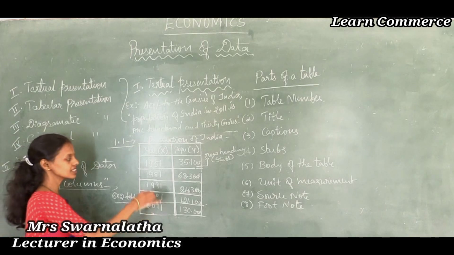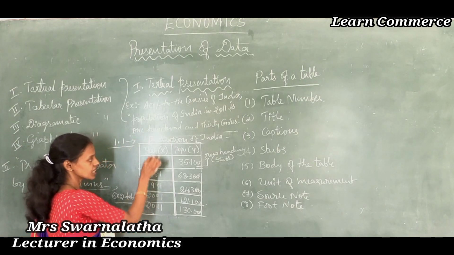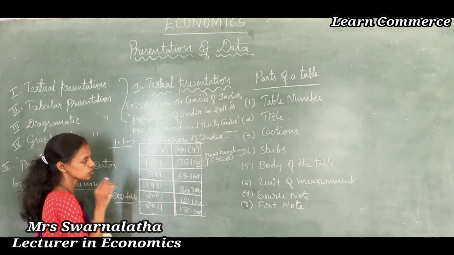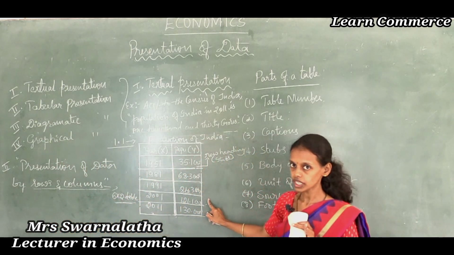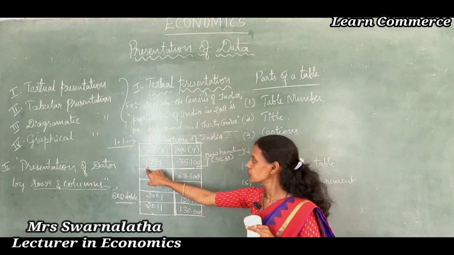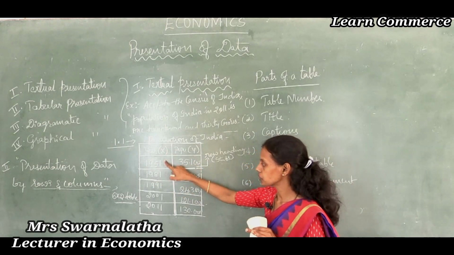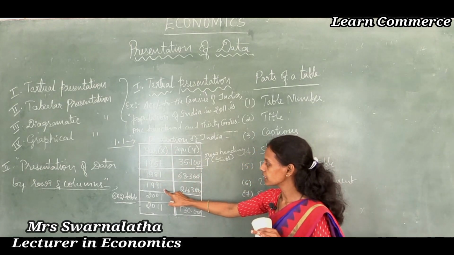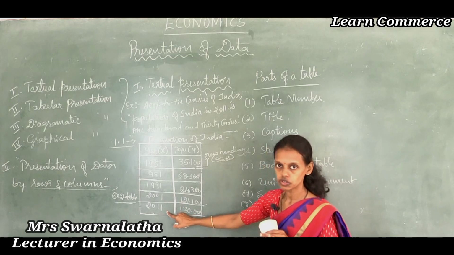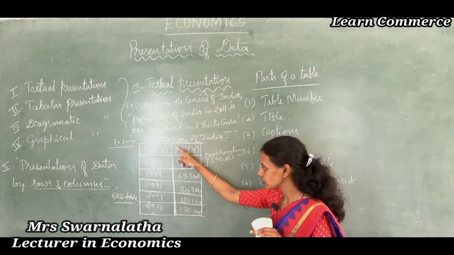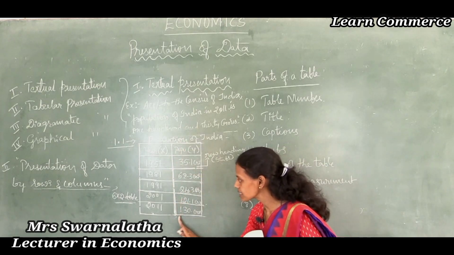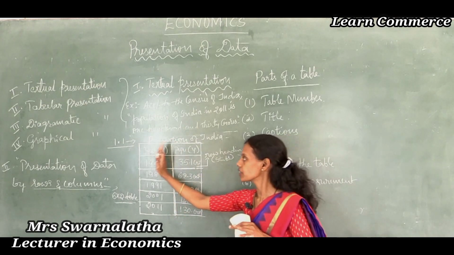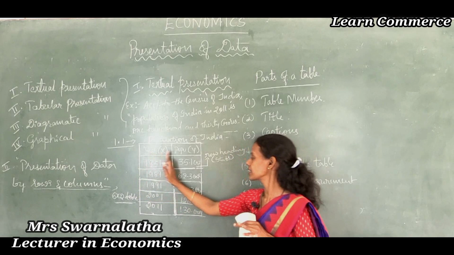Thus, presenting the data through the rows and columns is said to be the tabular presentation of data. I hope you understood this. For example, years 1951, 1981, 1991, 2001, 2011, I have taken one by one vertically. So, I made a separate column, and it is the x variable, year.